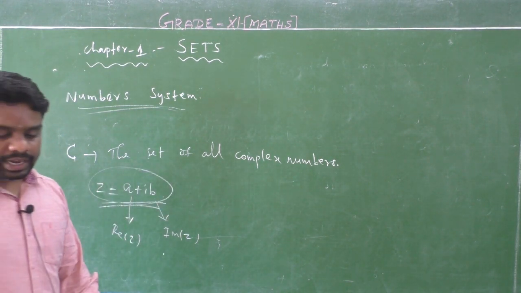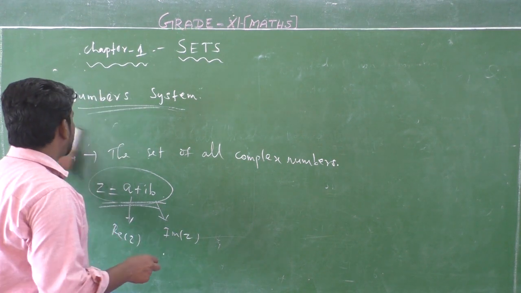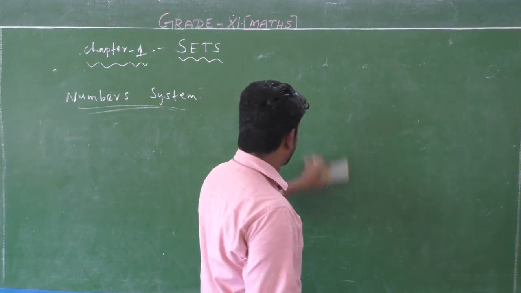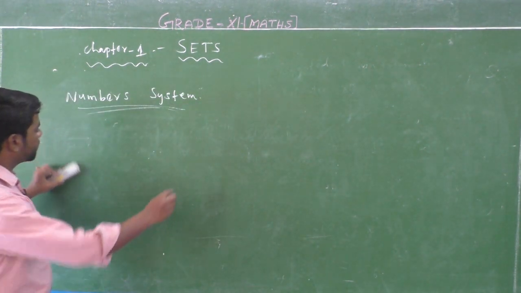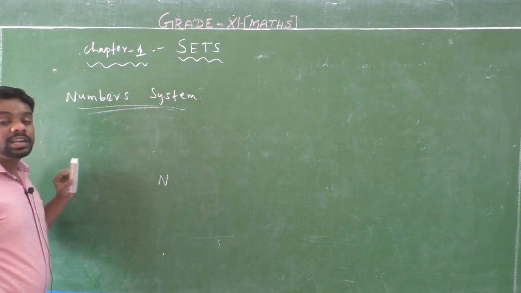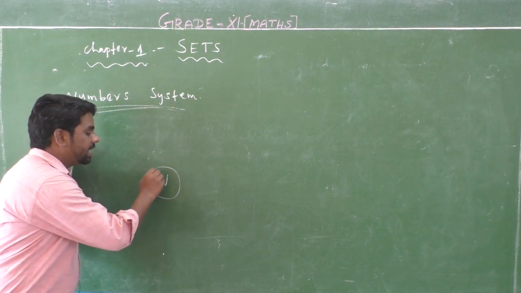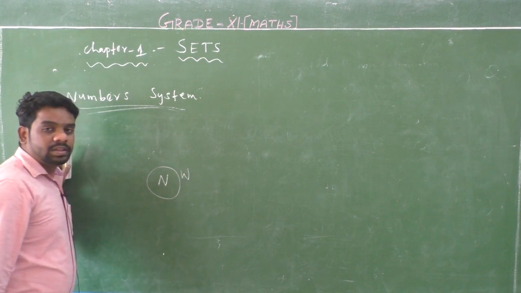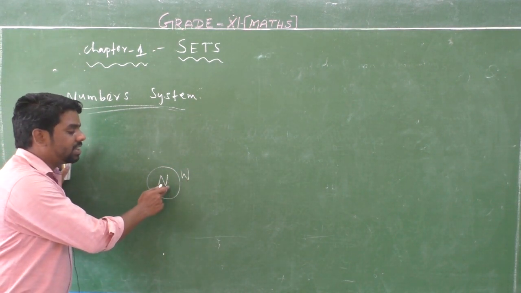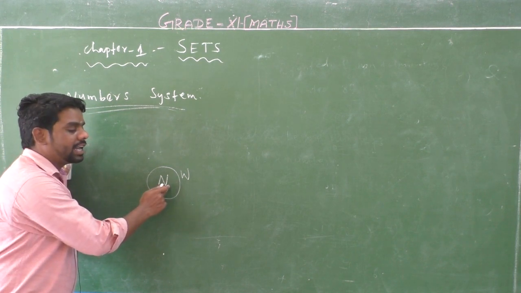Right. Listen students, the number systems satisfy the subset condition. First, natural number, next whole number. So the natural number is contained in the whole number.